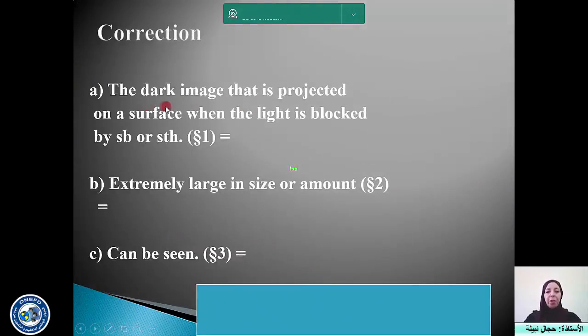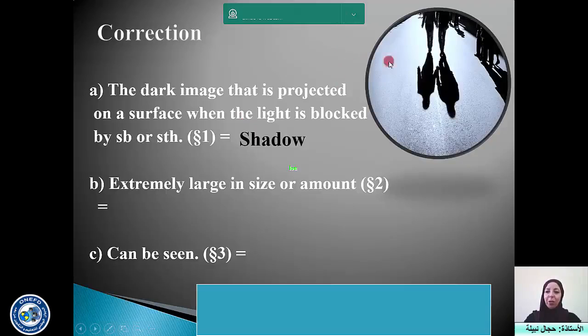For the first definition, a dark image that is projected on a surface when the light is blocked by someone or something, we mean shadow. So what is a shadow exactly? You can see this in the picture. You've got two persons walking in the street, and here are the shadows of these two persons. Why? Because there is light behind these persons and they are blocking this light. So the shadow appears on the surface, on the ground. This is the shadow.